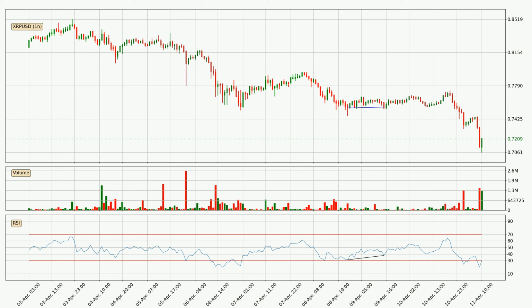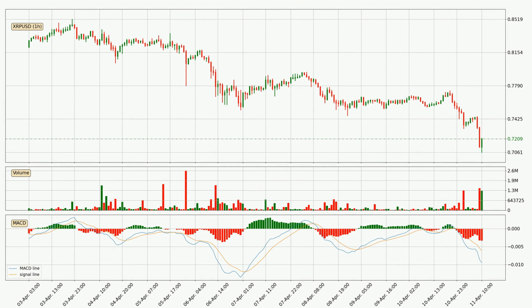Now looking for divergence in the hourly time frame, the price went up after the bullish divergence, but then came quickly down again. Looking at the hourly MACD, the MACD line is below the signal line, which shows that the current trend is on the downside.